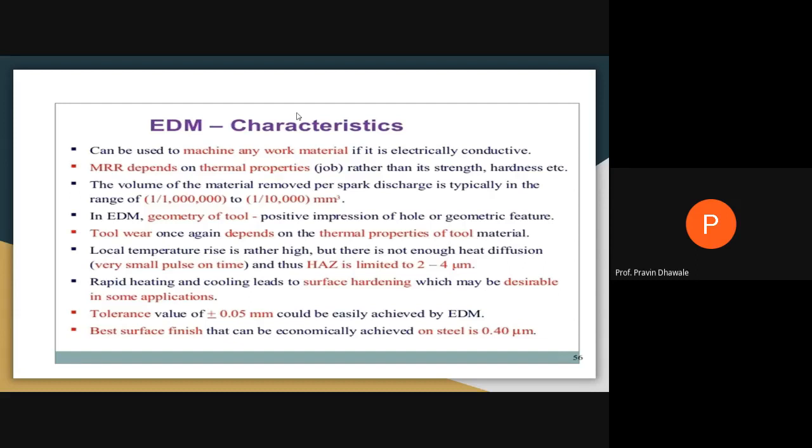In short, we may read this. It will be used to machine any work material if it is electrically conductive, irrespective of its hardness, irrespective of its other mechanical properties. The material removal rate in electric discharge machining mainly depends on the thermal properties of the job rather than its strength and hardness.